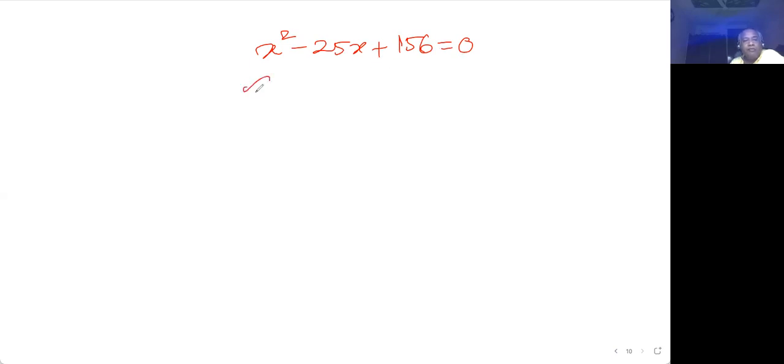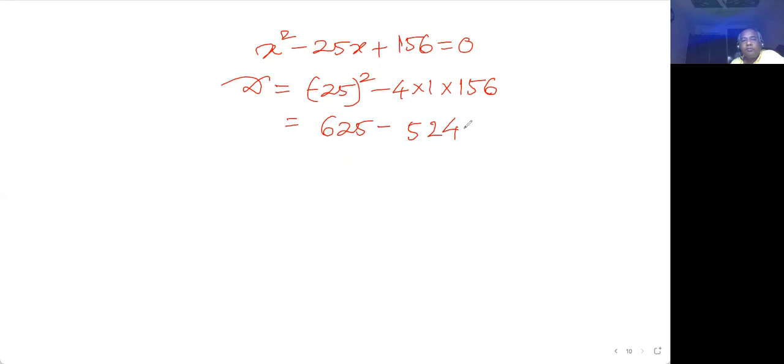So again I'm going for D. D is equal to B square minus 4 into 1 into C. For checking, just 625 minus 624. How much are you getting? 4 6 are 24, 2, 4 5 are 20 into 22, carry 2, 4 1 are 4 into 6. This is 624. So that's very simple. I'm getting 1 here, which is again greater than 0. So roots are real and distinct.